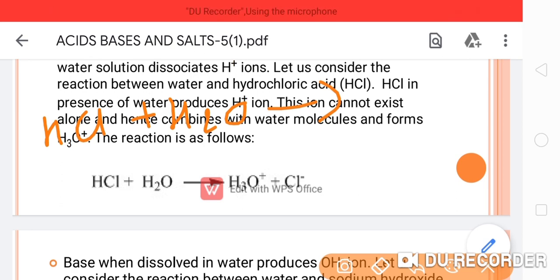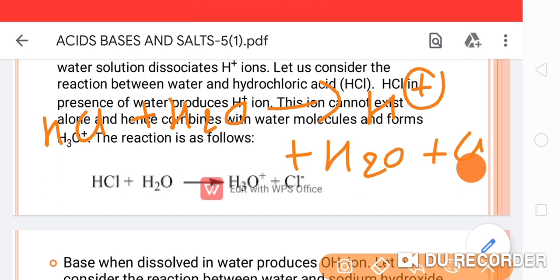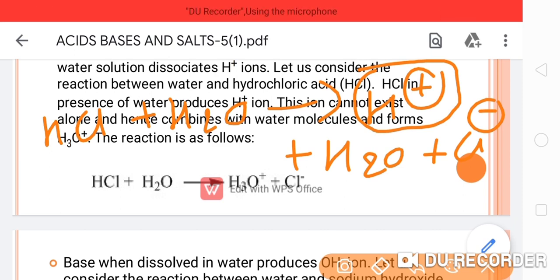But if you see, there is an H positive, H2O and Cl negative. So students, here the H positive will be a highly unstable species because it carries a positive charge. So it wants a stable state. So how will it get the stable state?